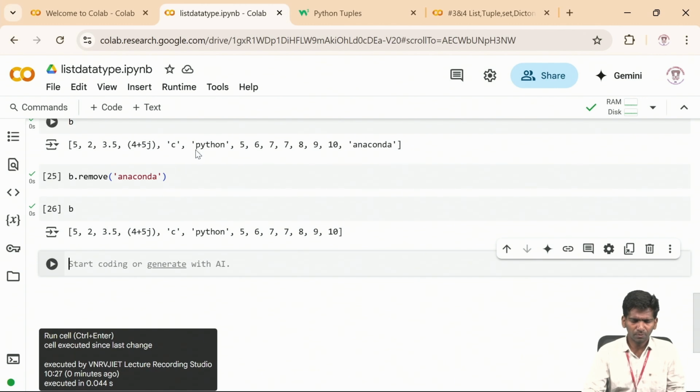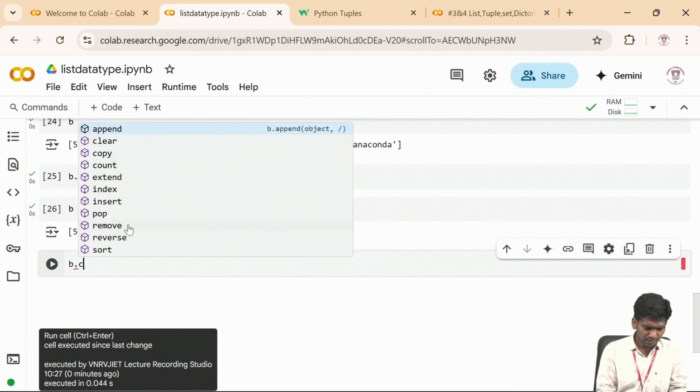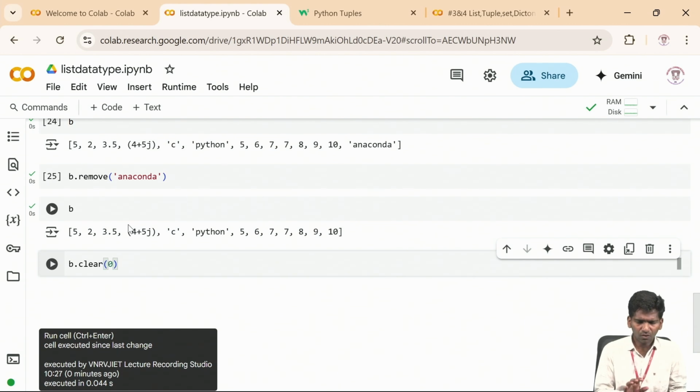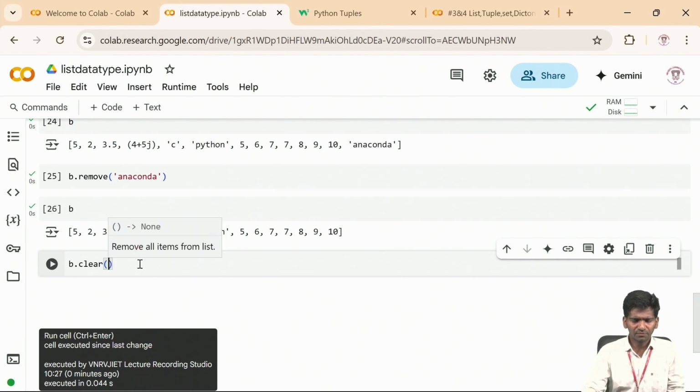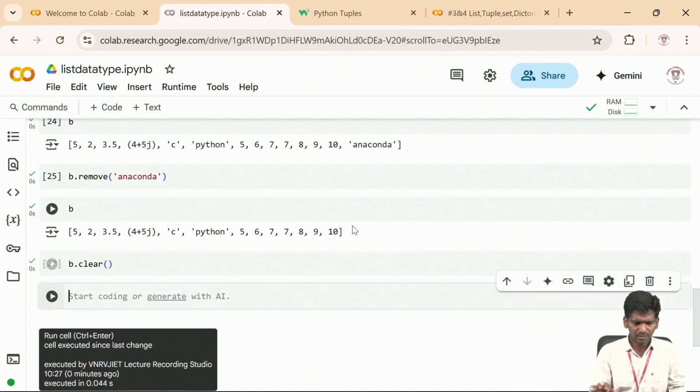If you want to remove Python, you just give Python here. If you want to remove 4 plus 5j, this complex number, you give that here. Whatever you want to remove, you can remove. So this is pop and remove; they are used to remove elements from the list. Next, b dot clear. Clear will erase all the elements from the list.